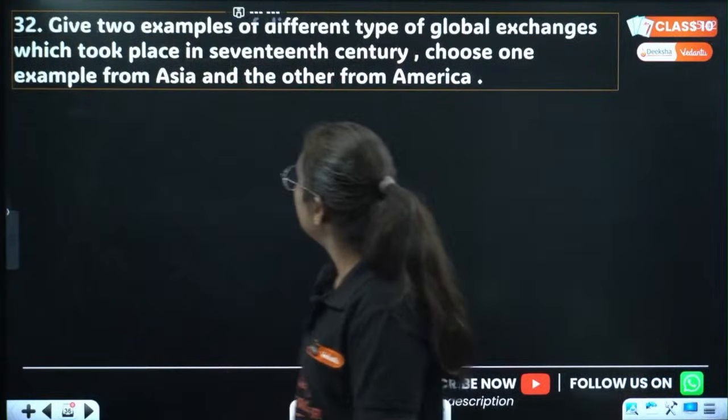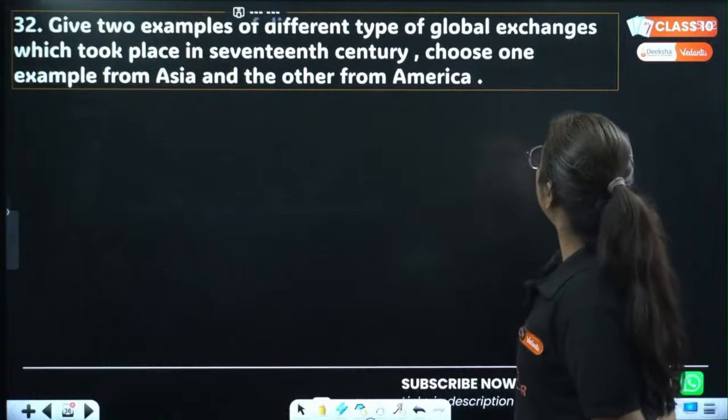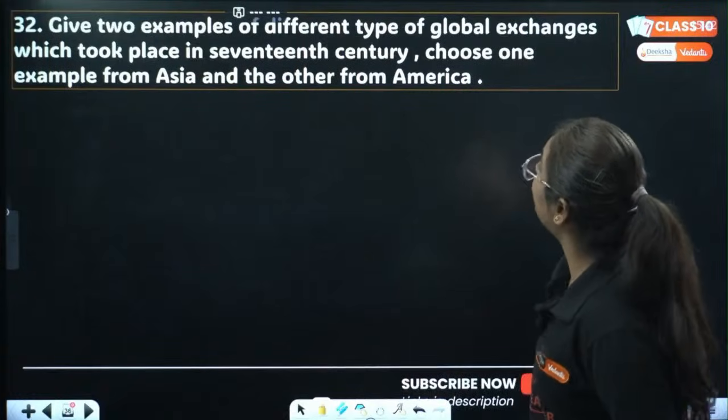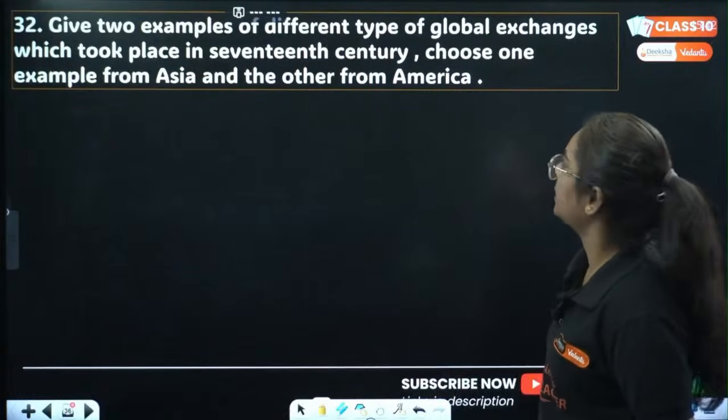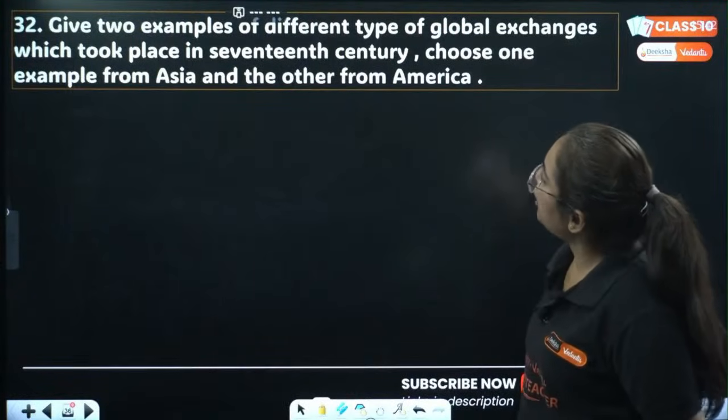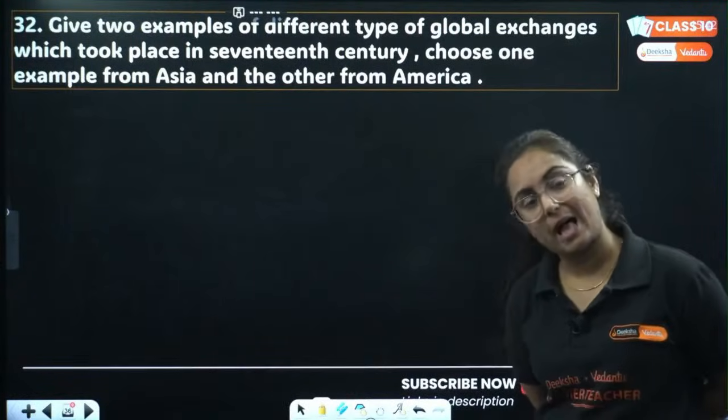Next question. Give two examples of different types of global exchange which took place in the 17th century. Choose one example from Asia and the other one from America.